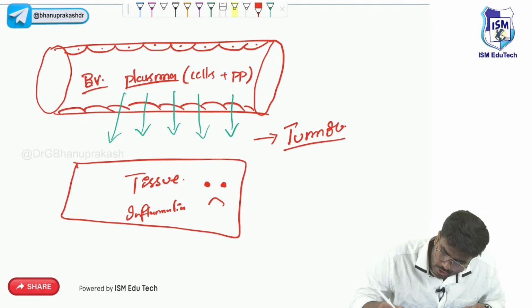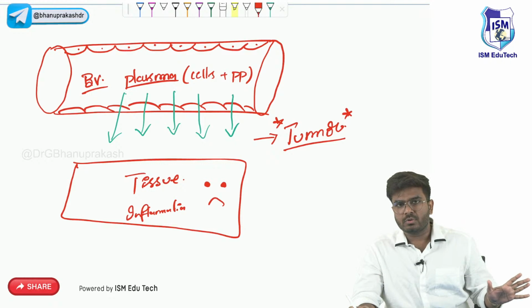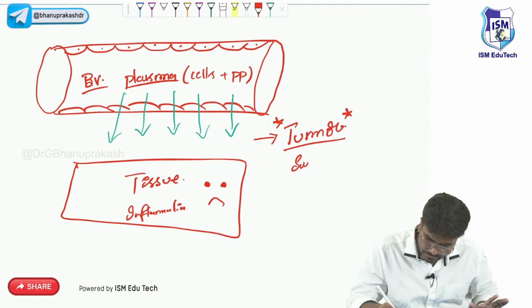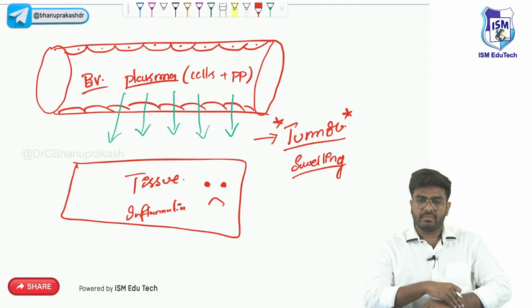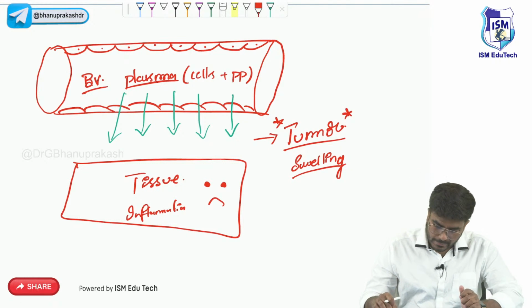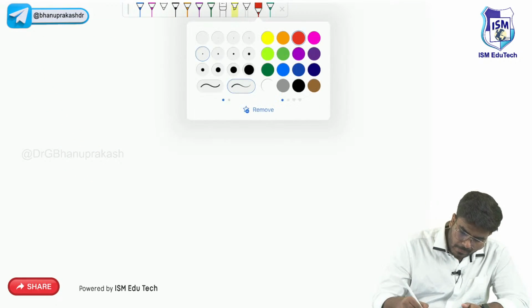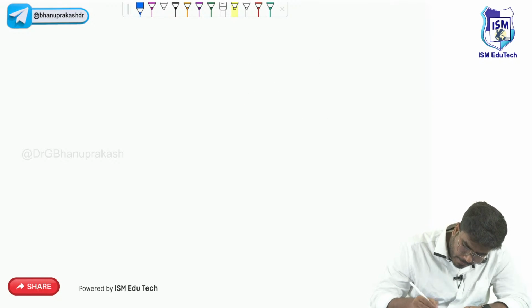Okay, tumor here is not meant by the cancer. There is no relation between that tumor and this tumor. The tumor here means swelling. So now tumor is because of which vascular event? It's because of the increased vascular permeability. Now comes the question. So what are the mechanisms of increased vascular permeability?